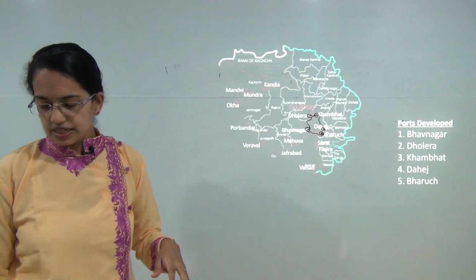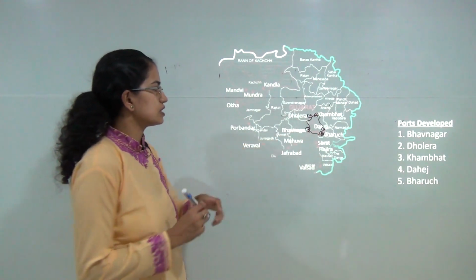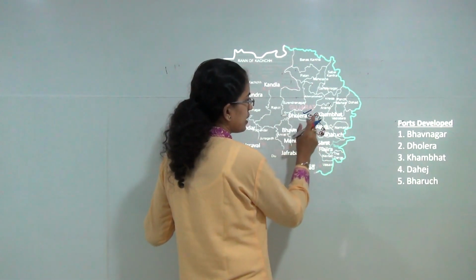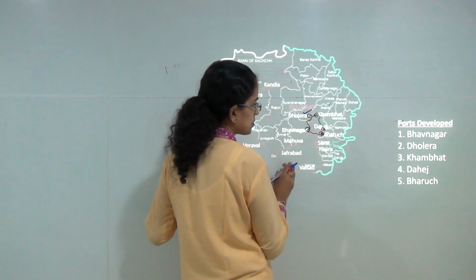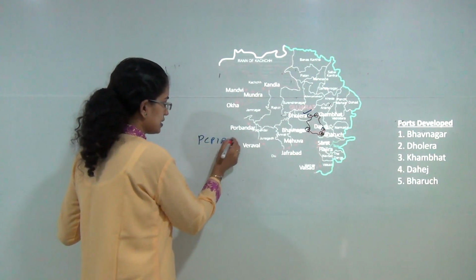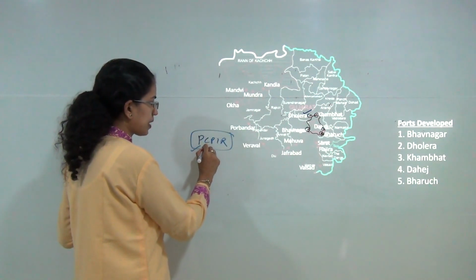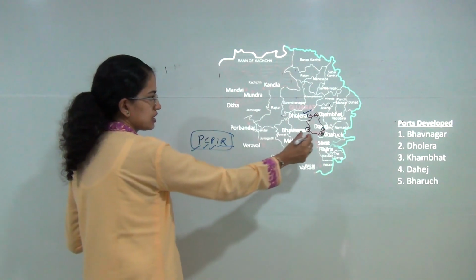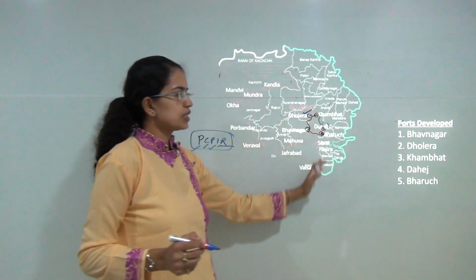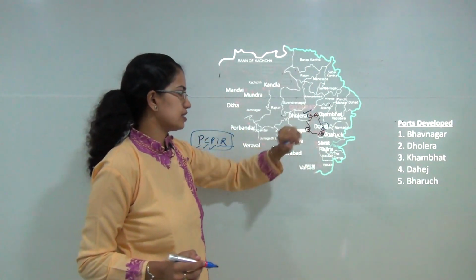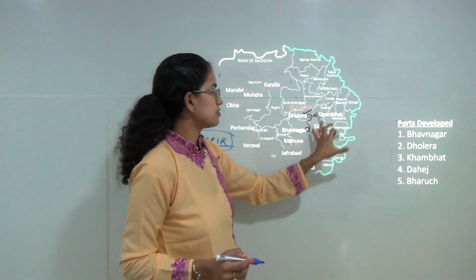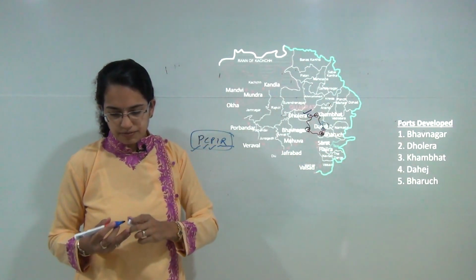Now besides these, there are some major projects that would surround this region. First is the Dholera Special Economic Zone. Then you have the Dholera International Airport that would be established. At Dahej you have the PCPIR that I already explained, the petroleum, chemical and petrochemical investment region that would be developed around Dahej. And then you have Bharuch towards the Delhi-Mumbai Industrial Corridor. So these are some of the major reasons why this region would have good development opportunities.